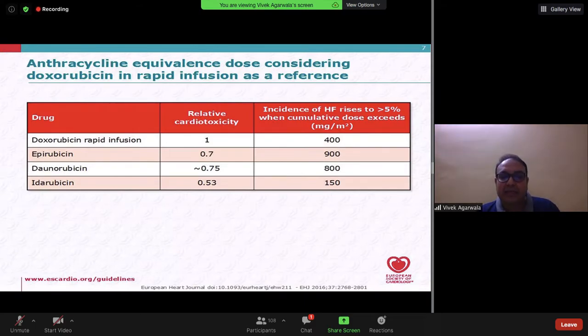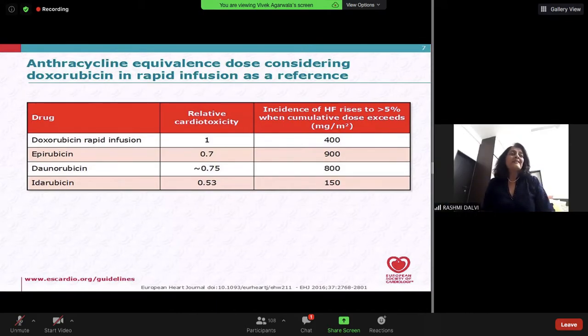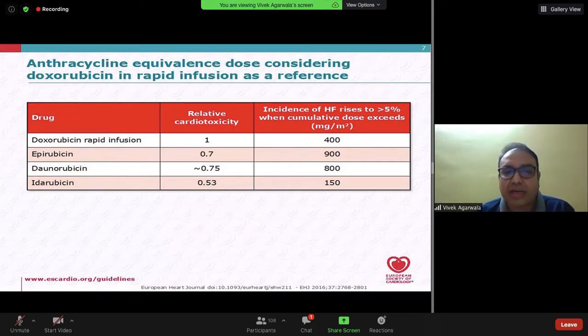So again, selecting our anthracyclines, Dr. Rashmi, do you really think that one anthracycline is safer than the other? Or do you think that at equivalent doses all are the same? What do you feel? Epirubicin, idarubicin, and daunorubicin are supposed to be safer, but you are very correct, there is no credible data to say that one is safer than the other. There is liposomal doxorubicin, still we can say, but along these anthracyclines probably we don't.